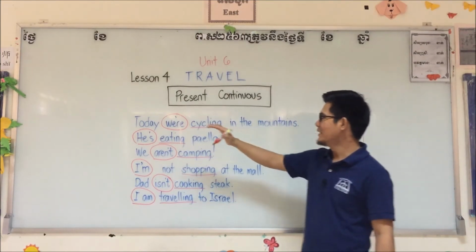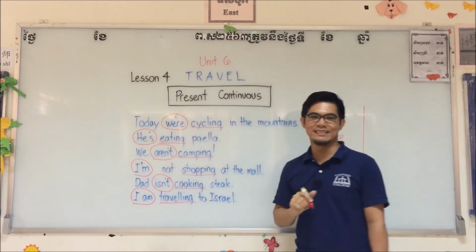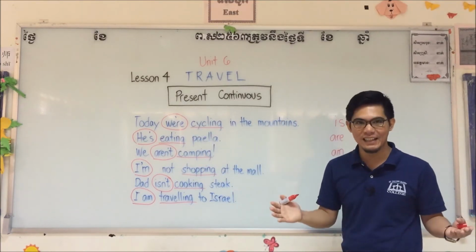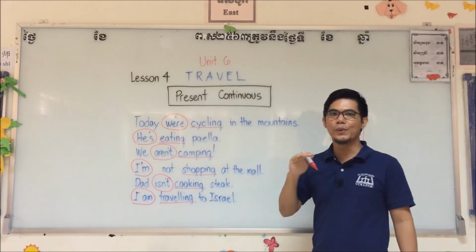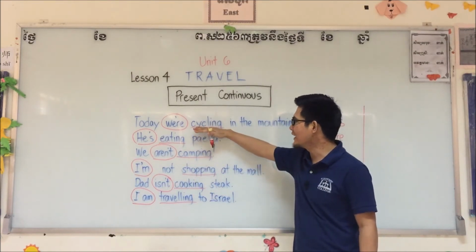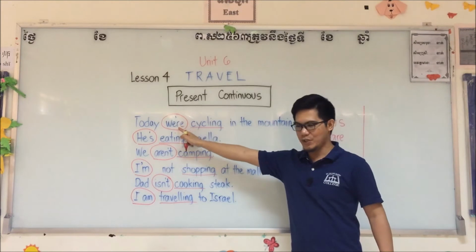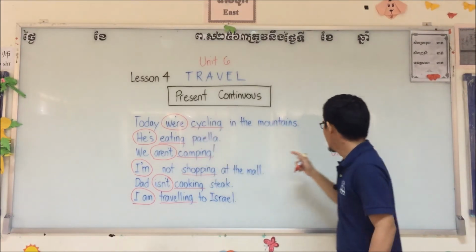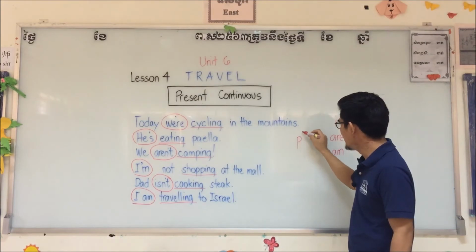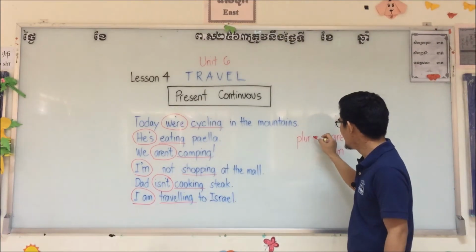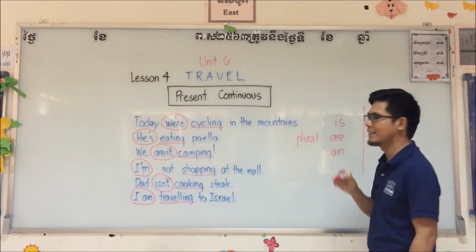Number 1, today we, plural. That's why we use are. We are cycling. That's the short for we are. We meaning plural. Plural subject, we use are.